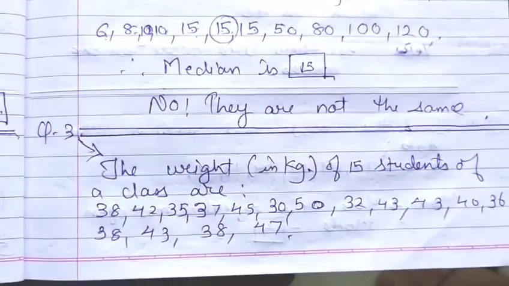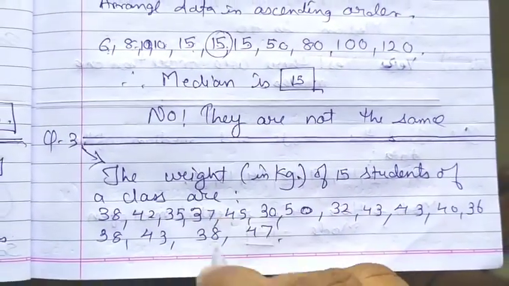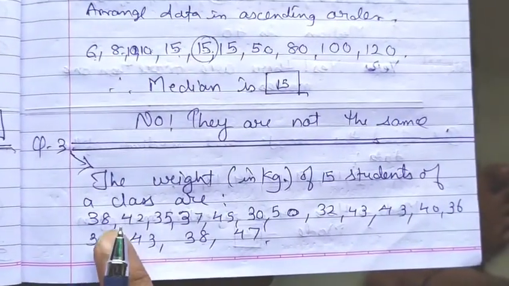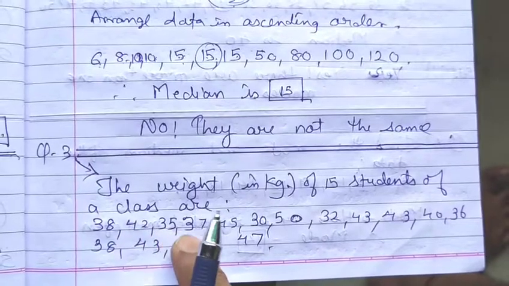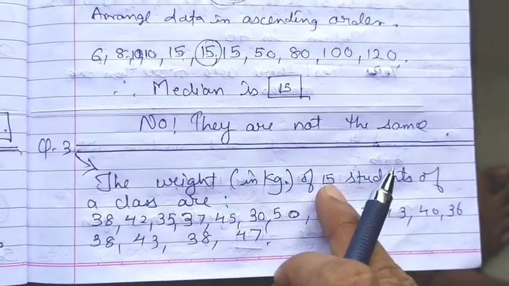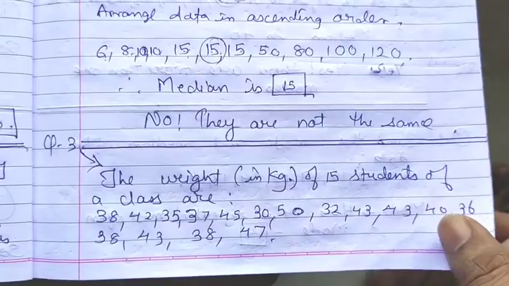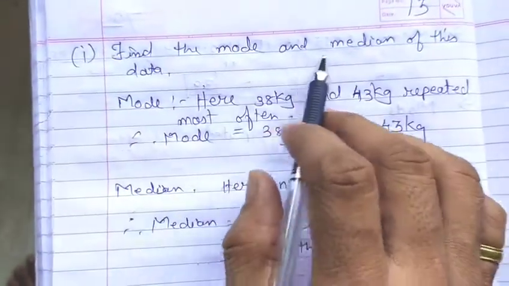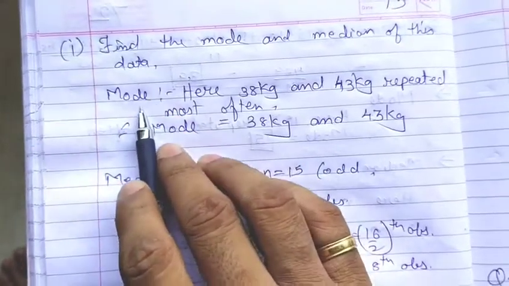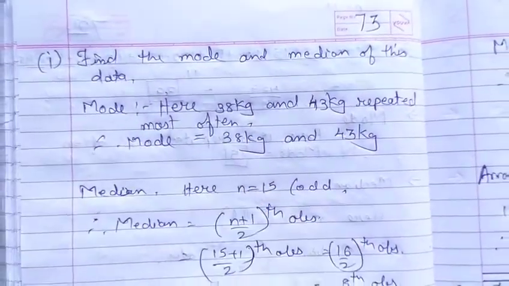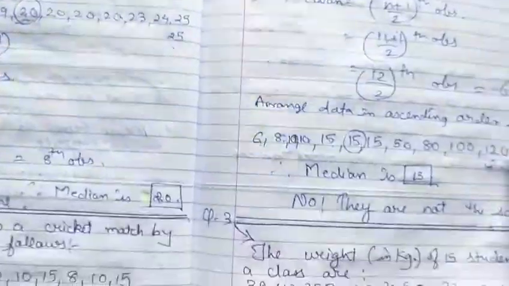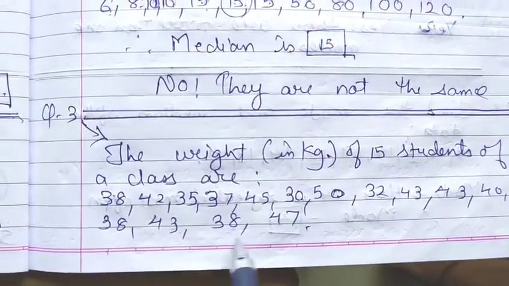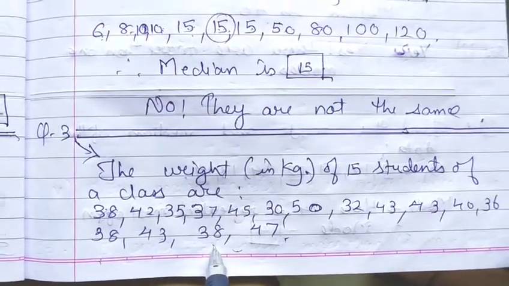The weight in kg of 15 students in a class is given. These weights are given in kgs: 38 kg, 48 kg, 35 kg, 37 kg and so on, for 15 students. Now let us see what the question is. Here we have to find the mode and median of the data. To find the mode, you have to find which number is repeated most often. Here 38, 38, 38 is repeated most often, 3 times.